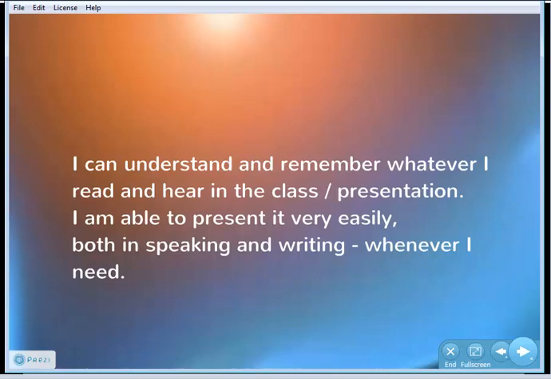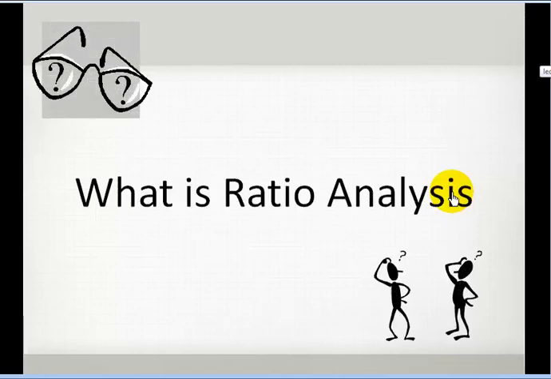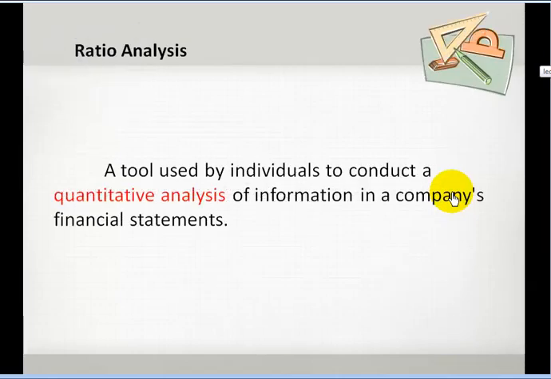So now let's start with the ratio analysis. So what is ratio analysis? This is a tool used by managers, used by individuals to conduct a quantitative analysis of information in a company's financial statements.